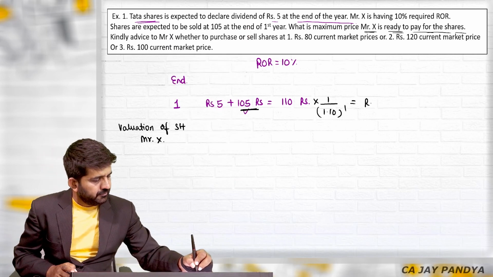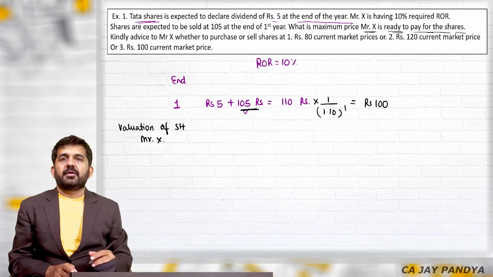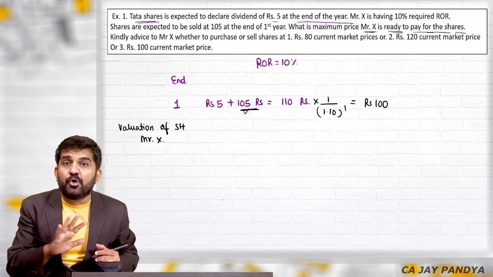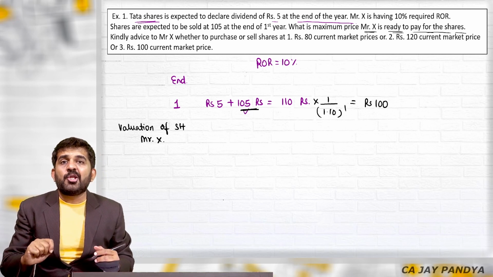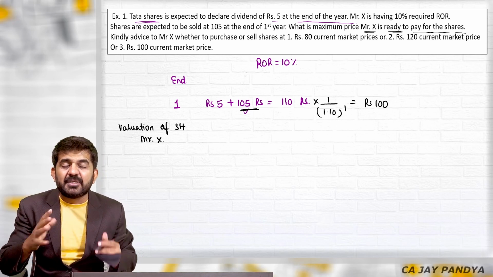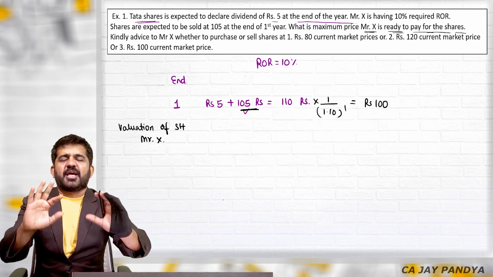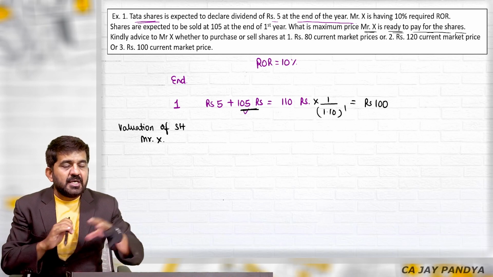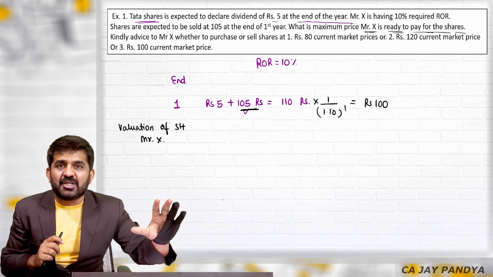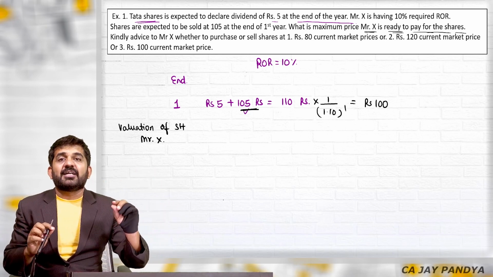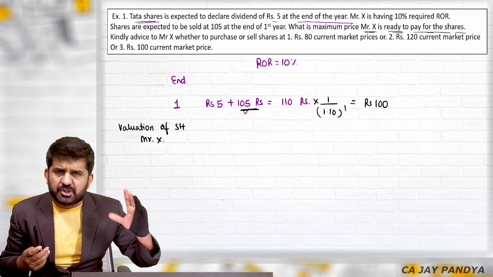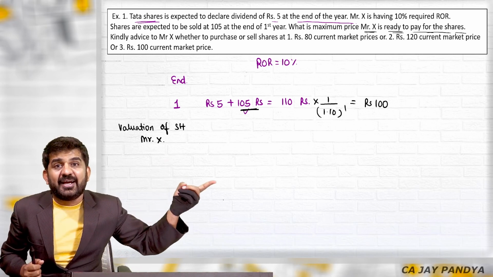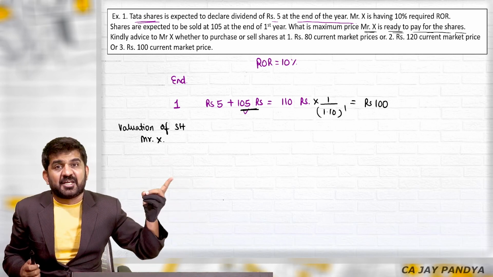It is rupees 100. Sir, is rupees 100 the market price of the share? No. This is the valuation for Mr. X. Mr. X feels that the share should be of rupees 100. Remember that example of jeans. By touching the jeans and seeing the company, I feel that the jeans is worth 2000 rupees. And if the jeans is available in the market at 5000, that is the market price.